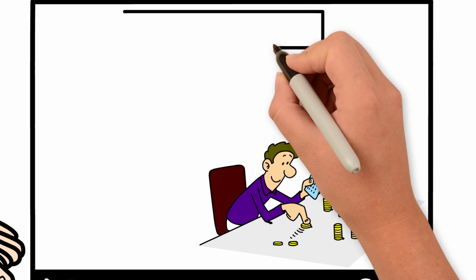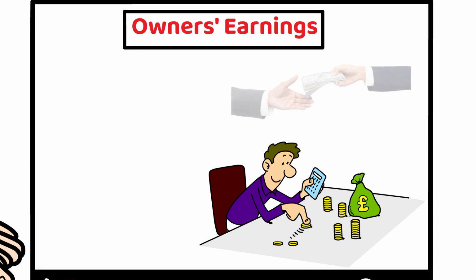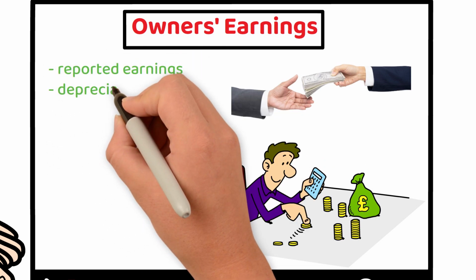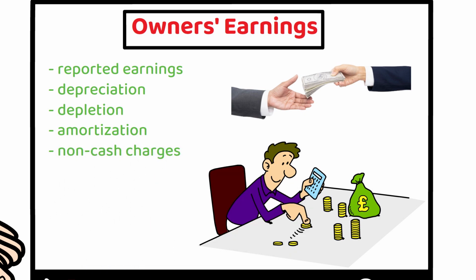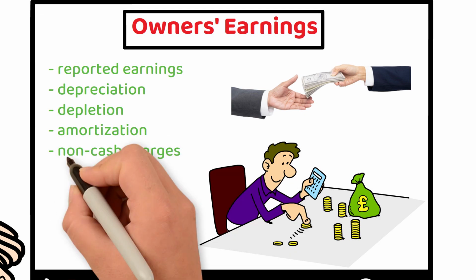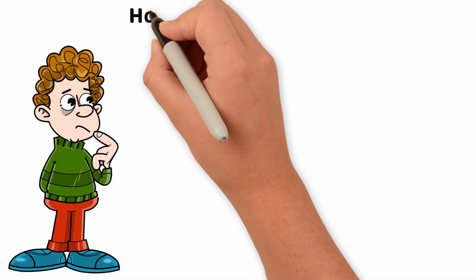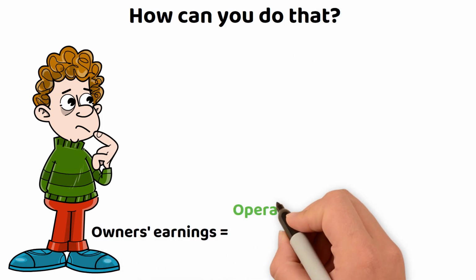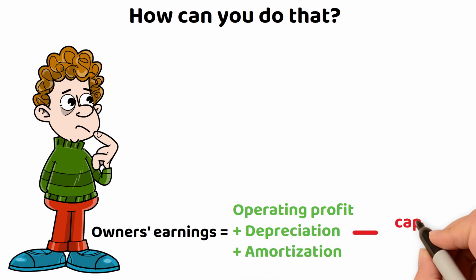One key value that Warren Buffett favors is known as owner's earnings, which represents the cash that the owners of a company receive. Buffett defines this calculation by considering reported earnings, depreciation, depletion, amortization, and other non-cash charges, subtracting the average annual amount of capitalized expenditures required to maintain the company's competitive position and volume. So how can you do that? Owner's earnings equal the summation of operating profit and depreciation and amortization, subtracting the capital expenditure.